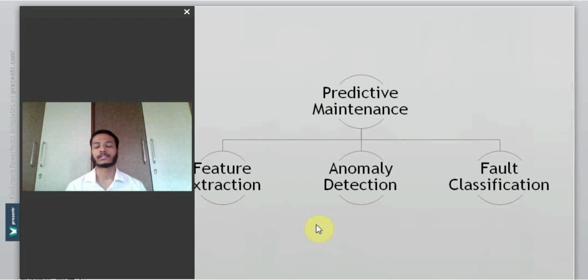The goal is to detect whether these features are actually present in the data we have recorded. This is all about anomaly detection. In anomaly detection, various algorithms are performed. The best algorithms we have selected till now are PCA, that is principal component analysis, and an autoencoder. Trying both of these, we found that the autoencoder gives about 99% accuracy and PCA gives about 90 to 91% accuracy, which says that the autoencoder is better than PCA.